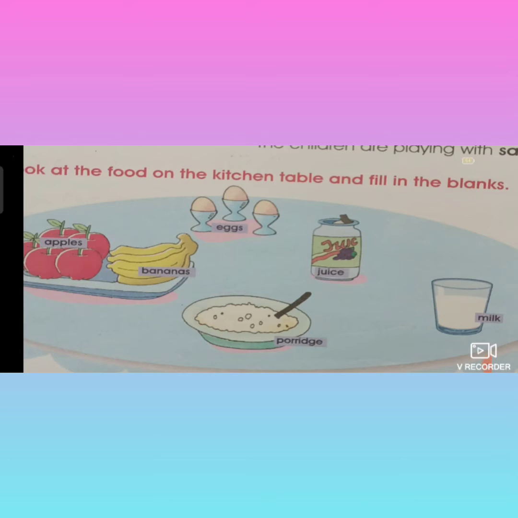And now the next food item is apples. See how many apples are there on the tray? 1, 2, 3, 4, 5 apples. We can count the number of apples on the tray, so they are called countable nouns. And next food item, what is the food item? What is the fruit?